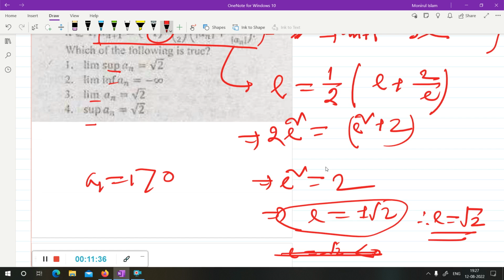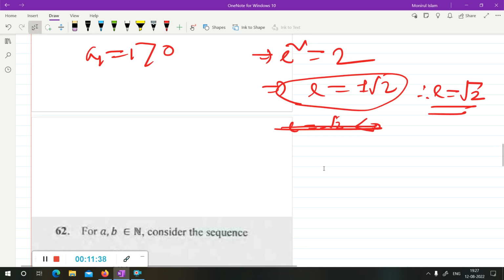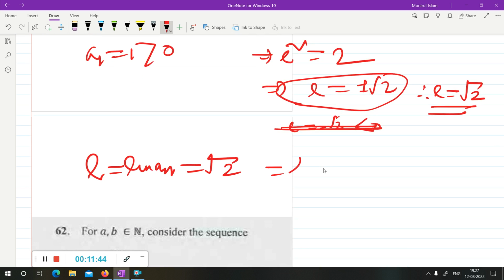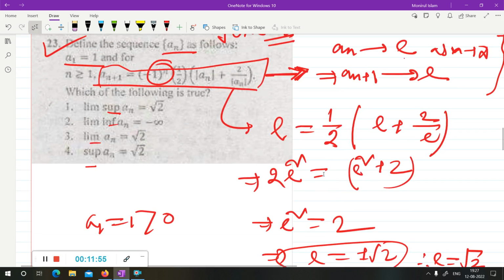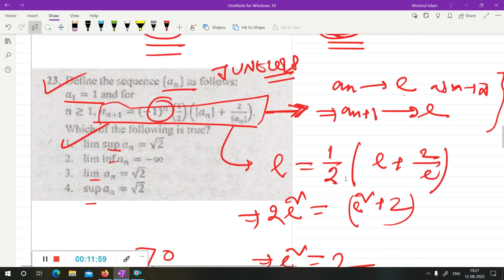So the limit of the sequence exists, and I'm assuming the limit equals l, which is root 2. So the limit supremum will be root 2, and this option will be correct. Hope you understand my solution.